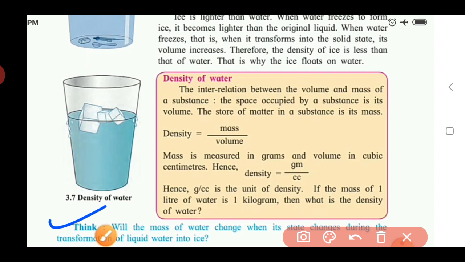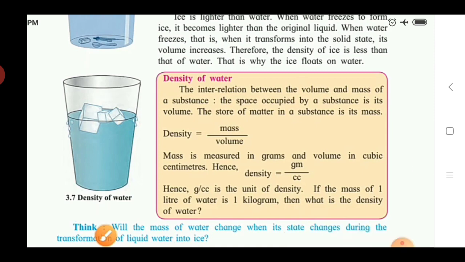When the liquid water gets transformed into ice, what happens to its mass? Does a change in mass take place? We know the law of conservation of mass. According to this, no change in mass takes place during the transformation of liquid water into ice. So the answer is that mass does not change when the liquid water is converted into ice.